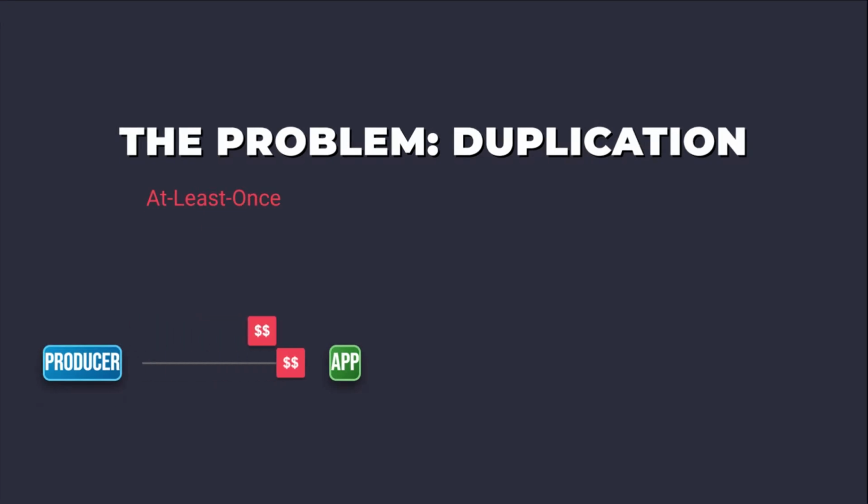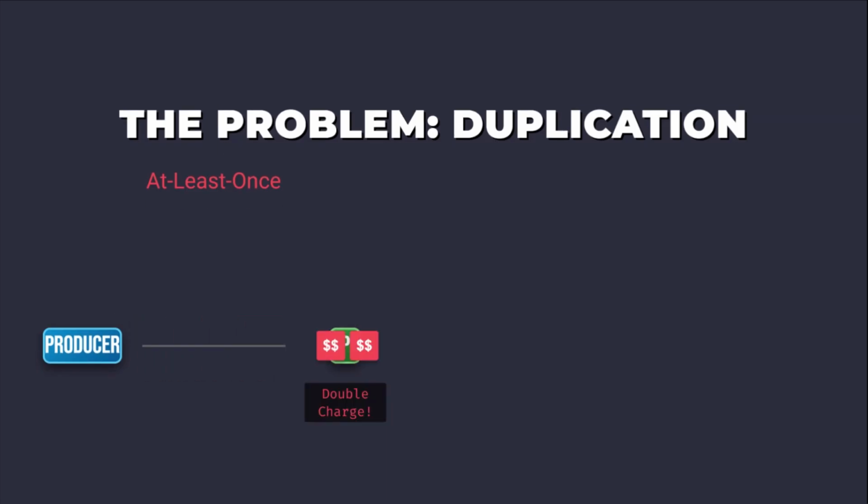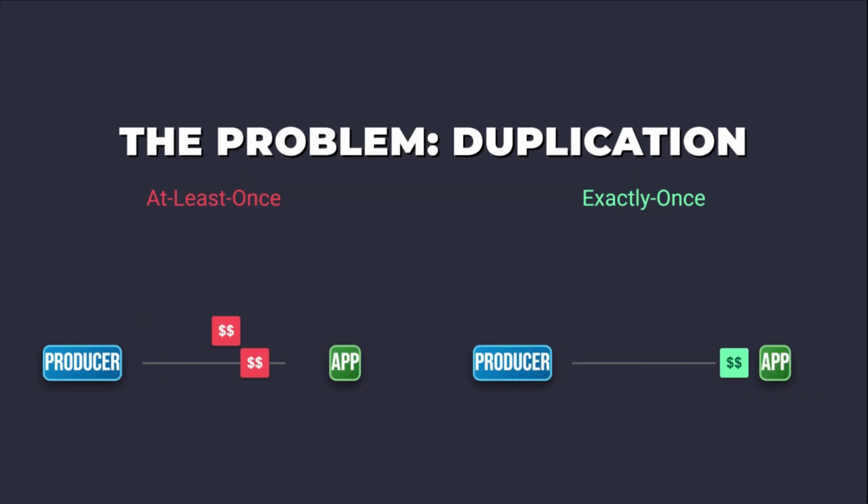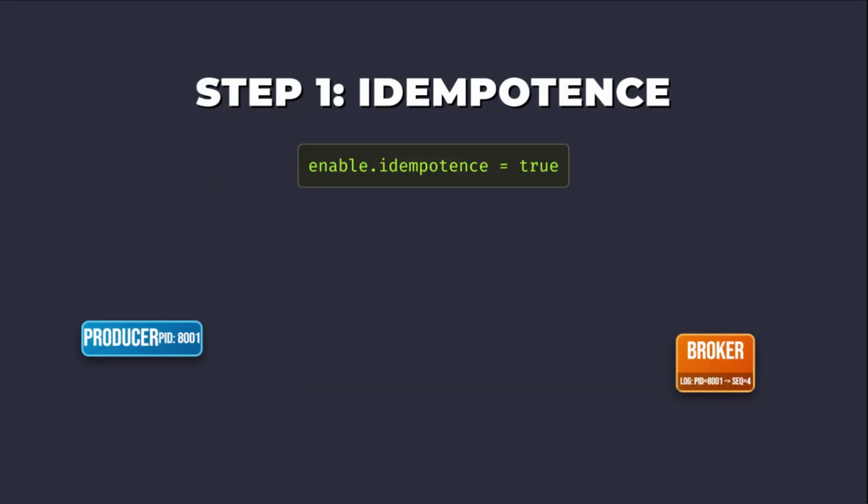Data duplication kills financial reconciliation and inventory accuracy. At-least-once delivery is the default, but it mandates complex downstream deduplication logic. Exactly-Once Semantics eliminates this operational burden directly at the source. The first step is enabling producer idempotence.